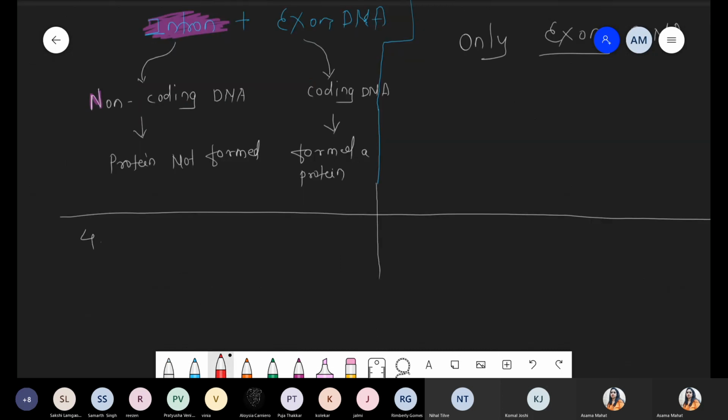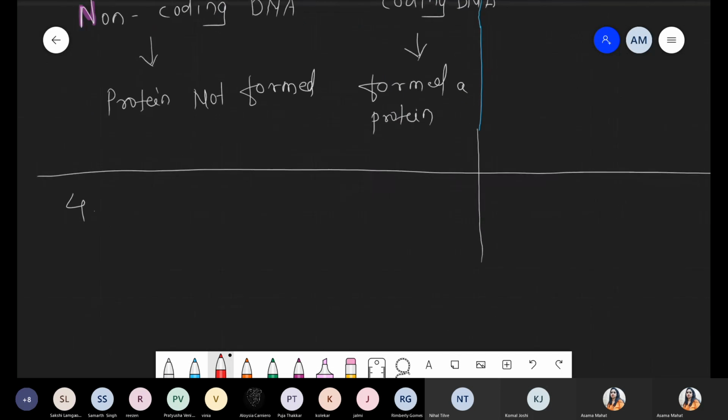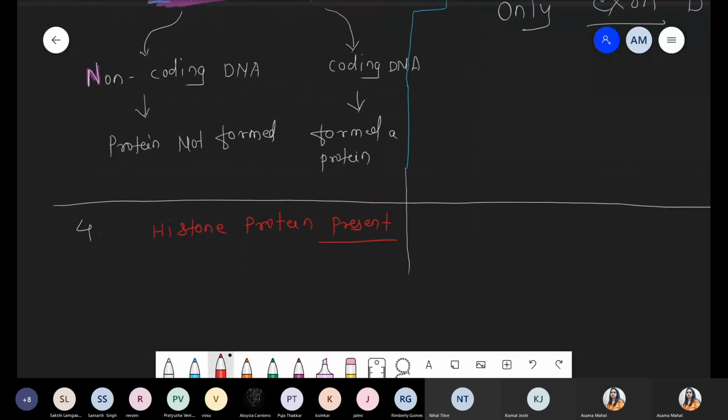And I just want to mention this point. In case of Archaebacteria, there is a presence of some specific histone proteins. So in this condition, we can simply say that histone proteins are present. We will discuss in detail, but in this scenario histone proteins are present.